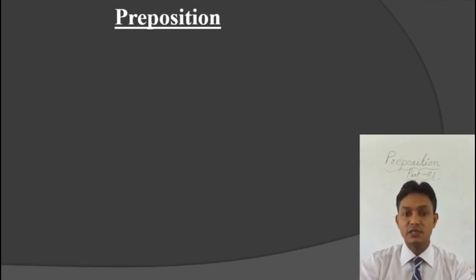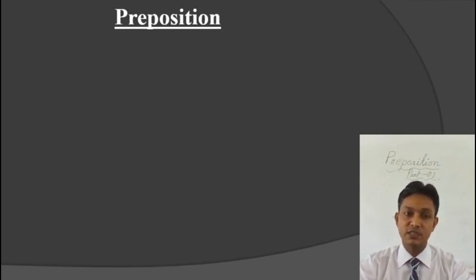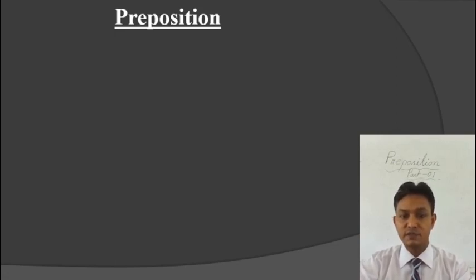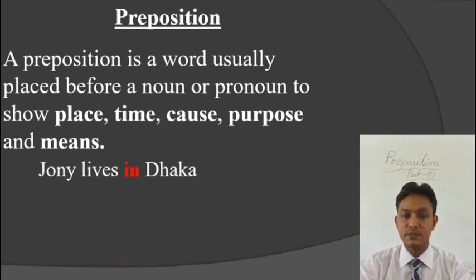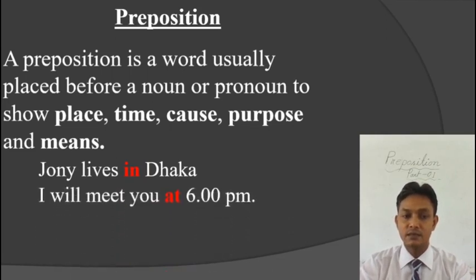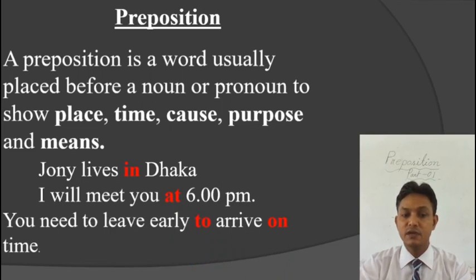Today, we are going to discuss one of the most ambiguous topics among all the grammar topics, and our topic is preposition. While discussing preposition, the first thing we need to know is what a preposition is. A preposition is a word usually placed before a noun or pronoun to show place, time, cause, purpose, and means. Some examples are given below. Johnny lives in Dhaka. I will meet you at 6 p.m. You need to leave early to arrive on time.